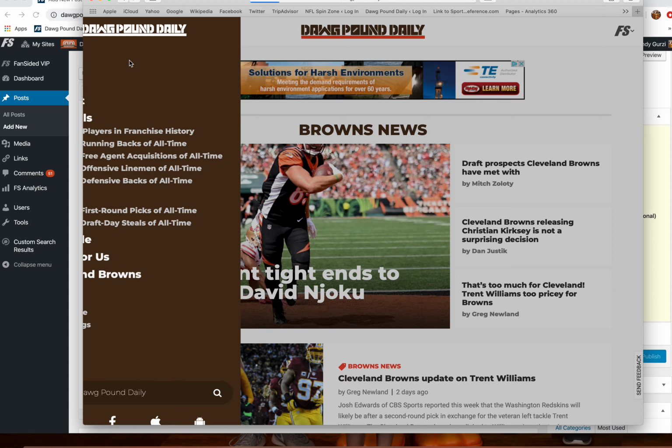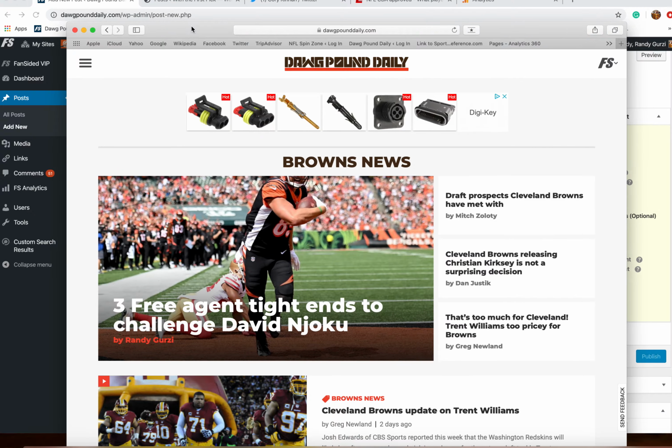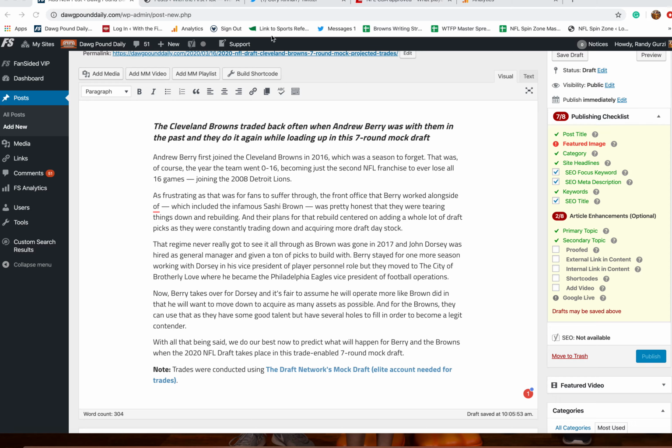Go to this news page right here. Bring that down just a little bit, and you will copy Dog Pound Daily News. I'll take it off the screen, and you just highlight, and all you do is Control V or Command V if you are on Mac. And it'll just highlight it in there for you. Really simple. Let's say this was the whole article.